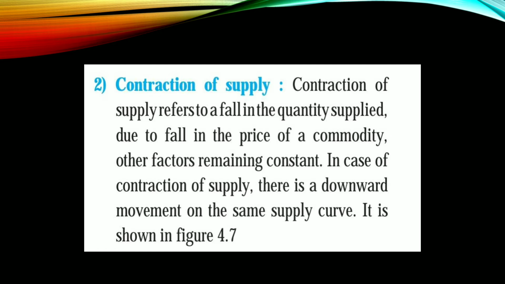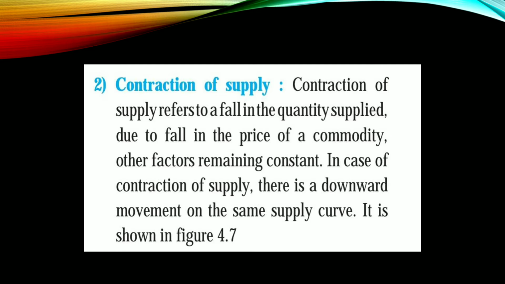That is called contraction. अगर प्राइस कम हो जाती है और उन्हीं की वजह से सप्लाई भी कम हो जाता है, वो चीज़ को कौन से टर्म से बोला जाता है? कॉन्ट्रैक्शन इन सप्लाई, but not because of other factors, only because of price. Clear? So expansion and contraction is only because of the change in price, not because of other factors.